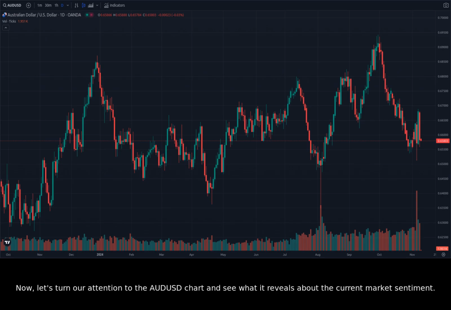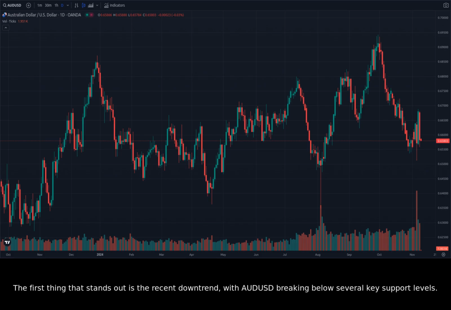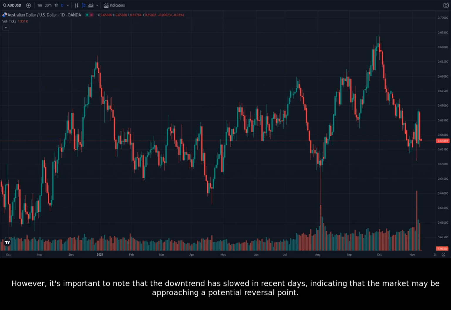Now, let's turn our attention to the AUDUSD chart and see what it reveals about the current market sentiment. We're starting with the daily chart to get a long-term perspective. The first thing that stands out is the recent downtrend, with AUDUSD breaking below several key support levels. This downtrend suggests that the market is bearish on AUDUSD in the near term.